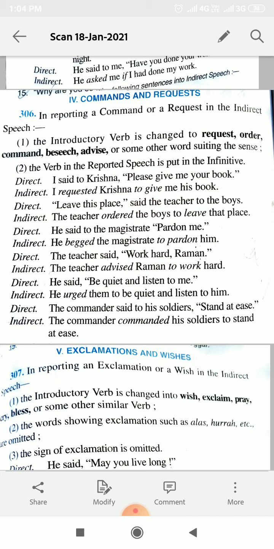It's in past tense. You need not worry about changing the verb into past tense. Only you have to put to infinitive here. He said to the magistrate, pardon me. He begged the magistrate to pardon him. The teacher said, work hard, Raman. The teacher advised Raman to work hard.